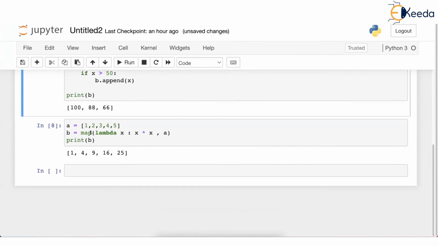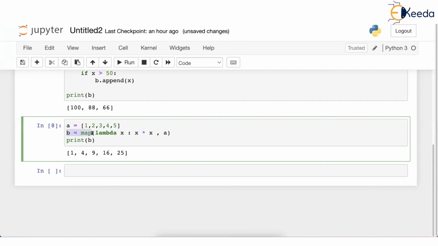Now the same thing if I do here, you see, I have assigned B to map. Guess what will be the output? When I print B, the output will be that B is a map object, like the filter object. B is a map object. Just see this.